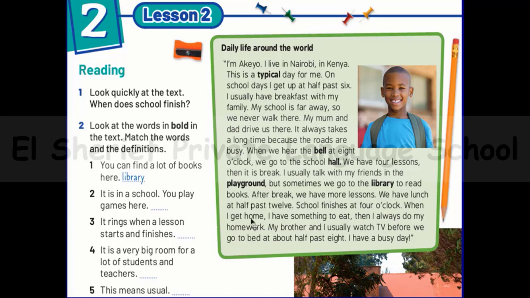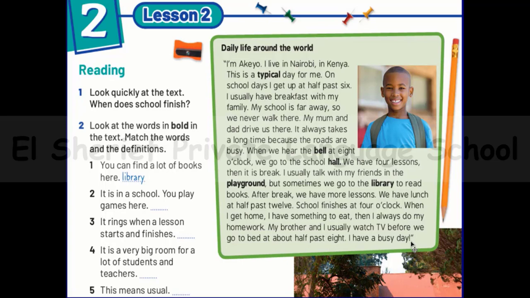When I get home, I have something to eat. Then I always do my homework. My brother and I usually watch TV before we go to bed at 8:30. I have a busy day.